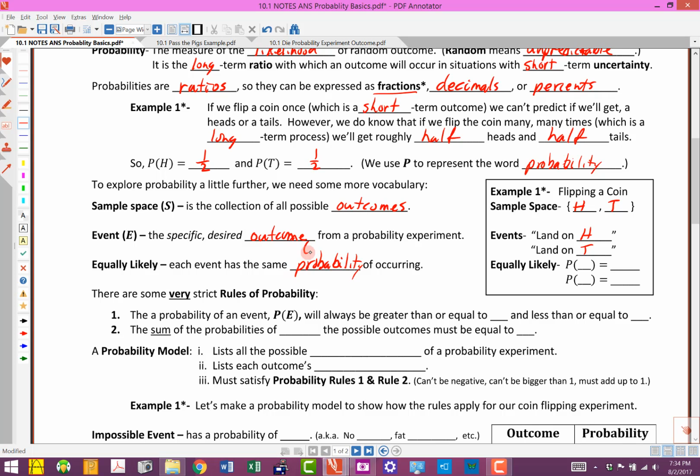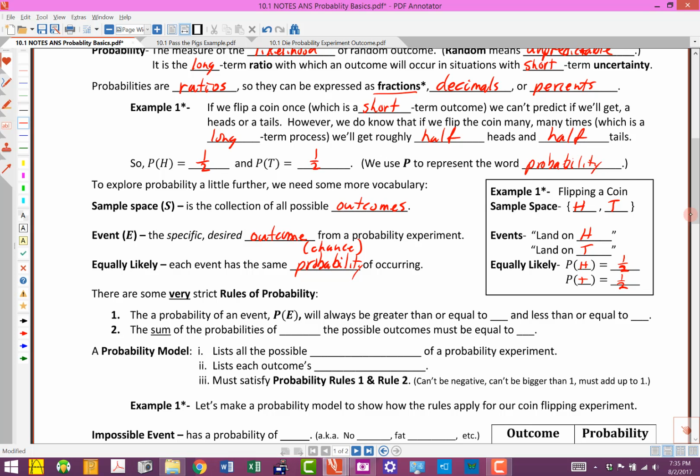Or we could say the same chance of occurring. We could use that word also. So if they're equally likely, they have the same probability, or they have the same chance of occurring. And that's what happened with our probability experiment with flipping a coin. So the probability of getting a head was 1/2, and the probability of getting a tail was 1/2. So those have an equal chance of happening.